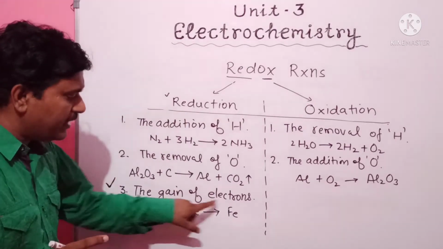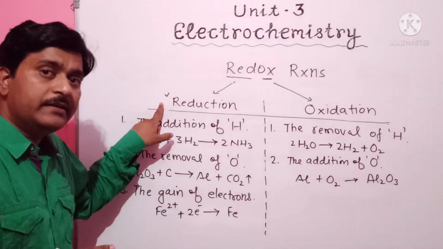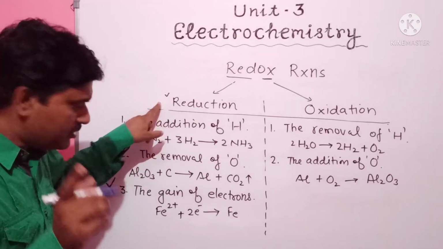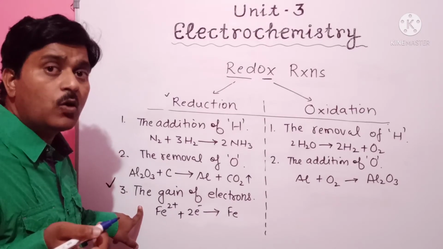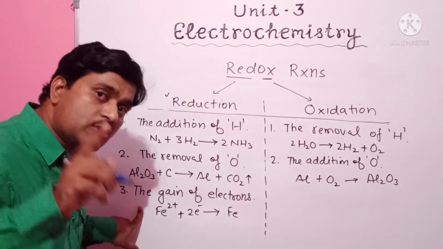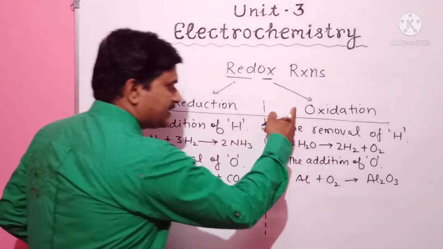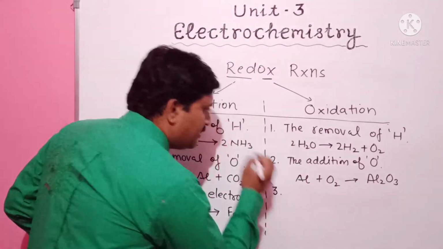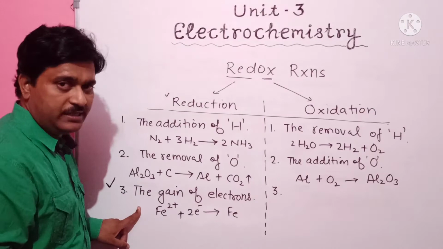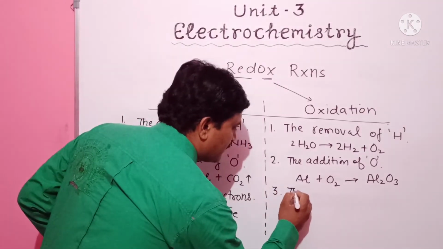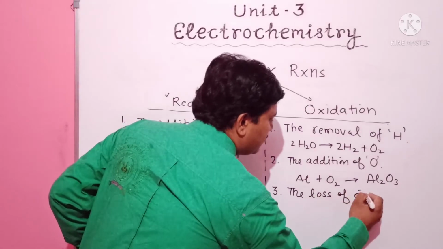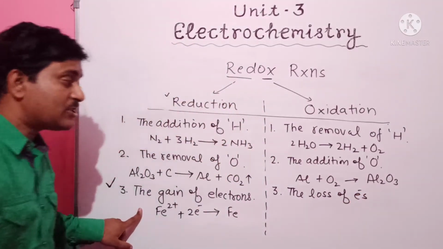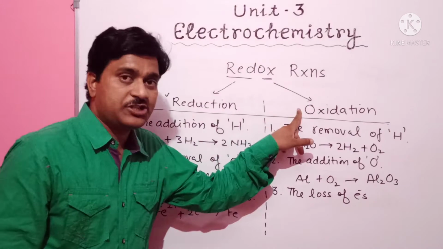The gain of electrons is called reduction, and just opposite to the gain of electrons is loss of electrons, and loss of electrons is called oxidation. The third main point of oxidation is that the loss of electrons is known as oxidation.